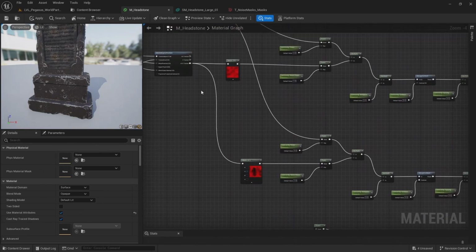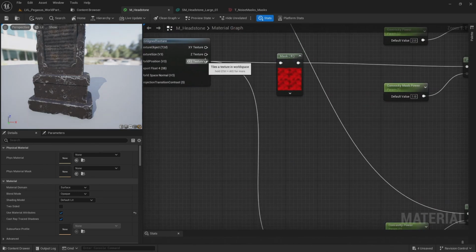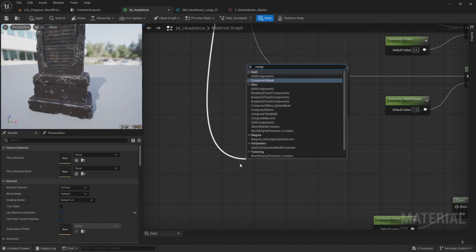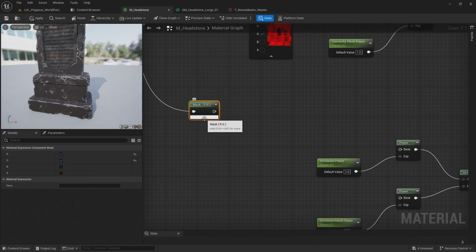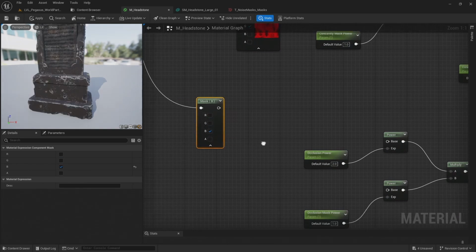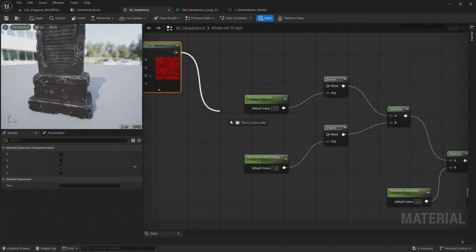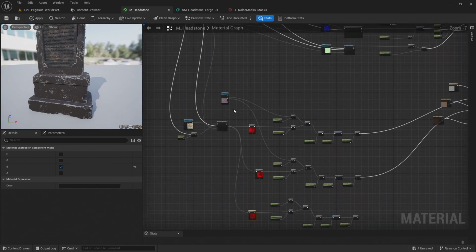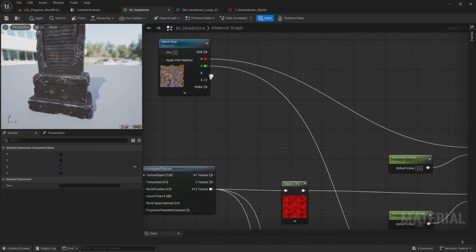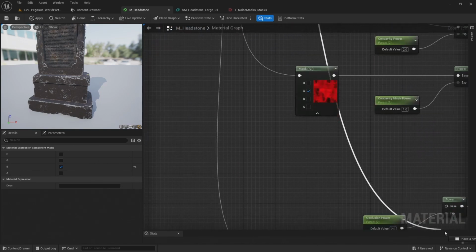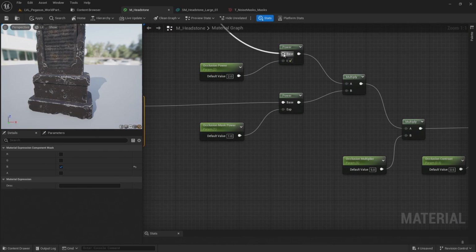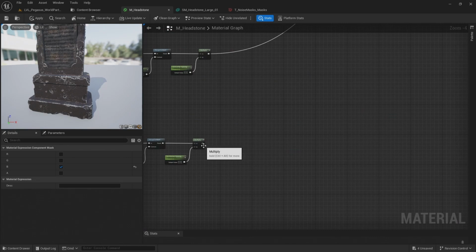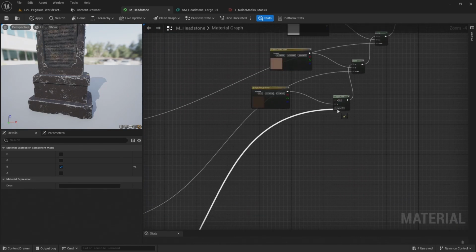And grab the noise map, add a component mask, and this time I want the blue channel. Connect this to the power for the occlusion mask power, and then grab the blue channel from the mask map. And come all the way down and add this to the power on the occlusion power. And connect this to the alpha on the last lerp.